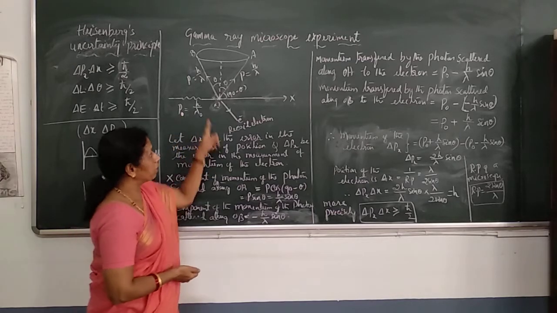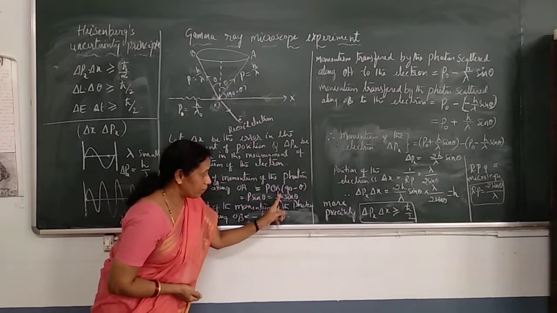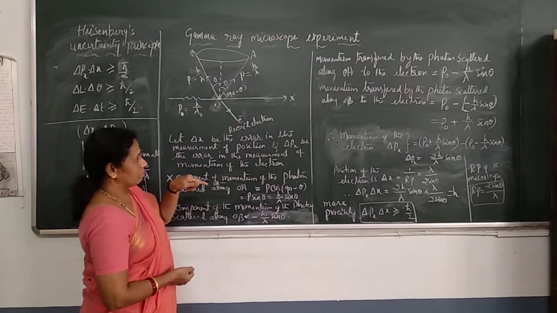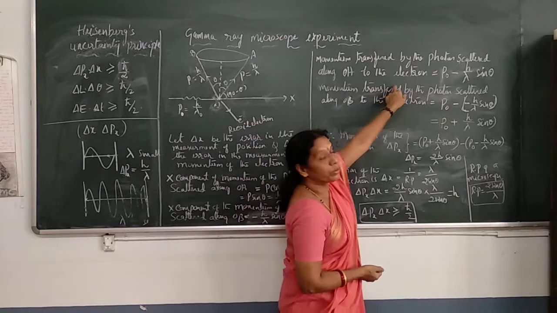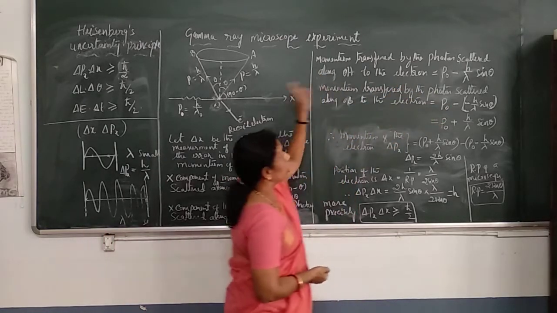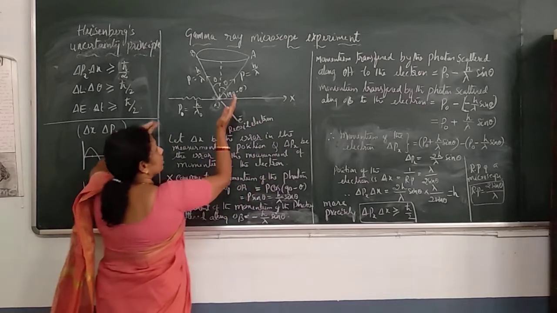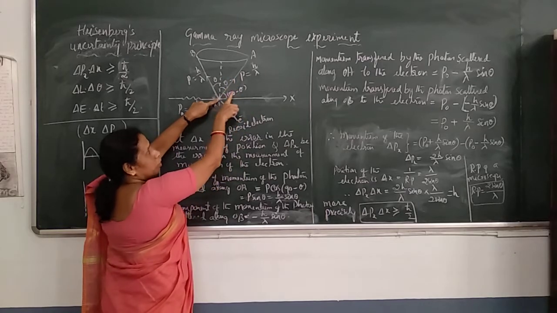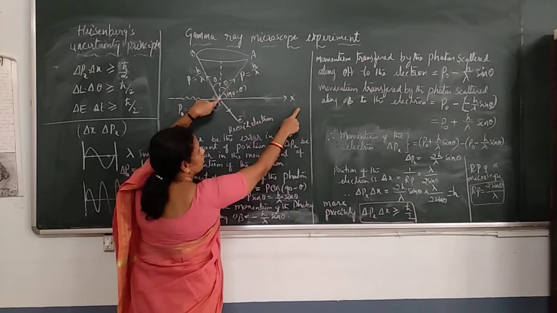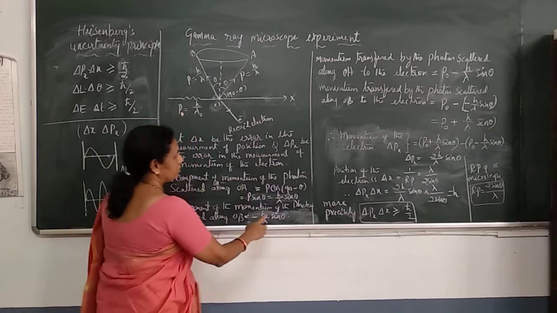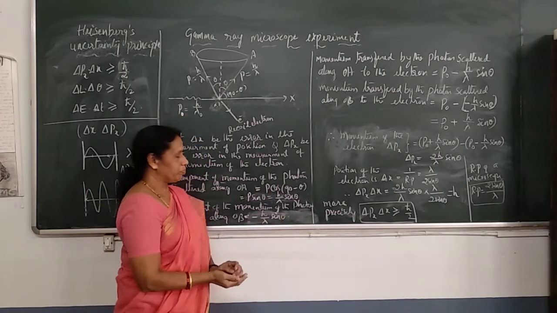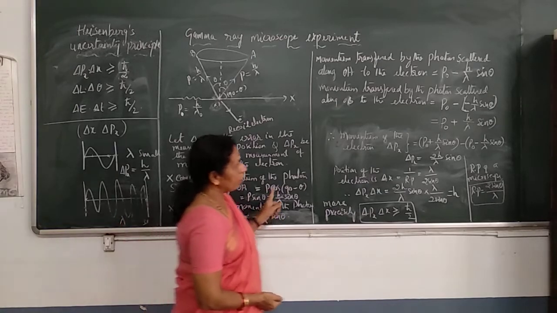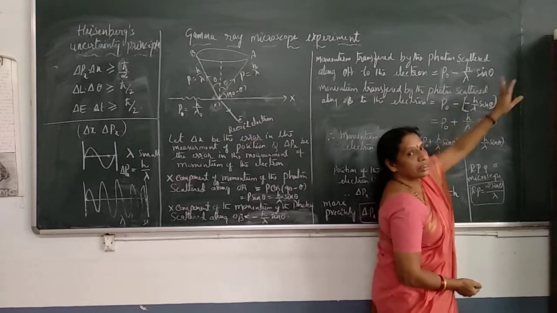If the photon is scattered along OA, the momentum transferred to the electron in this direction is given by P naught minus h by lambda sin theta.